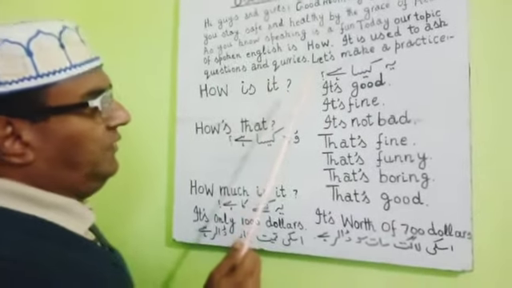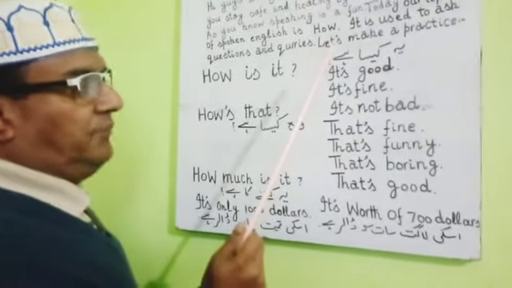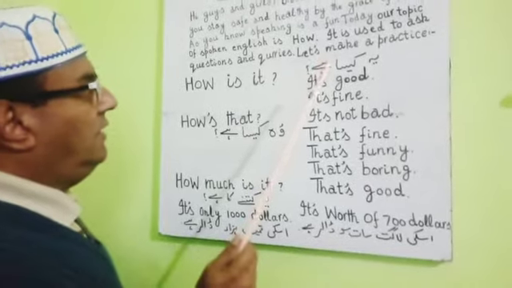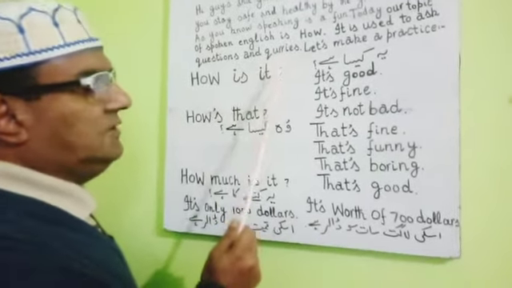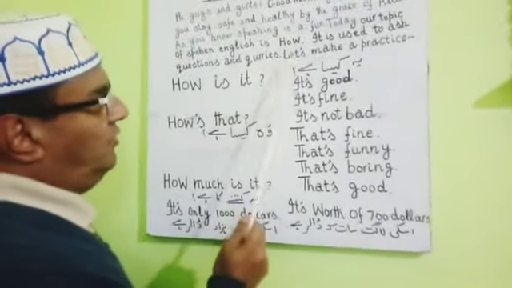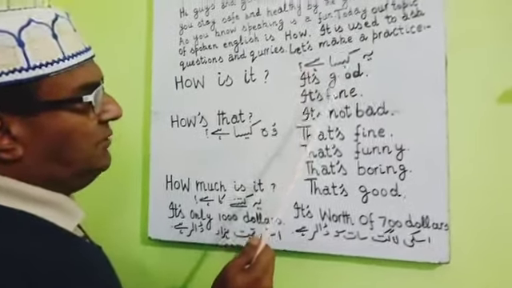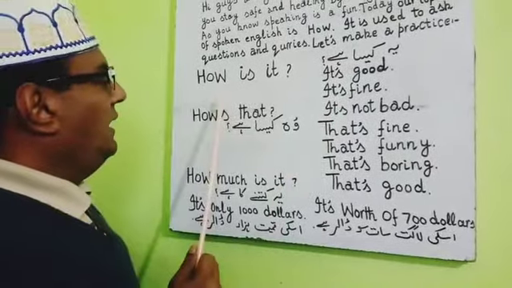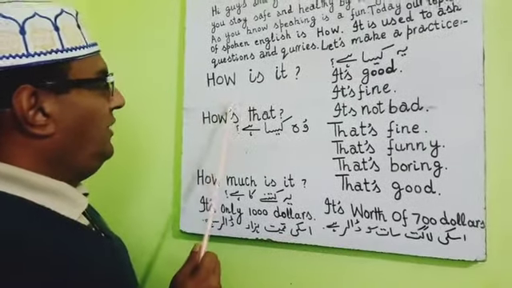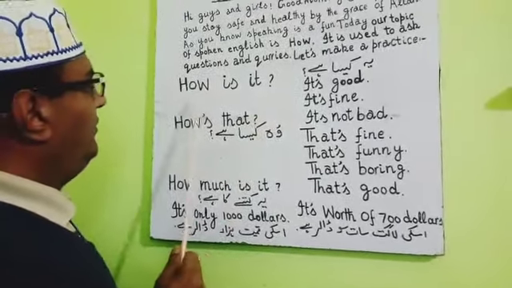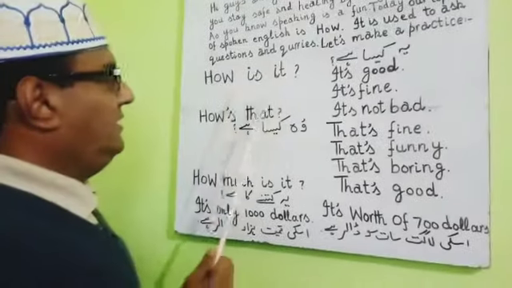As you know, speaking is fun. It's a practical skill. Today, our topic of spoken English is "how". It is used to ask questions and queries. Let's practice. Guys and girls, see over here on this whiteboard, you can see "How is it?"